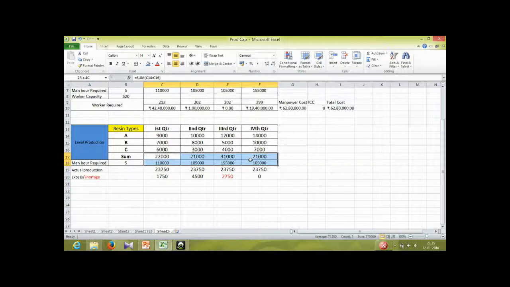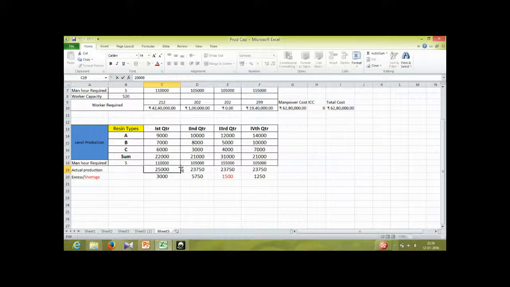Like if you say the average requirement is the same 23750 that we are producing, but here we are having a shortage of 2750. So what we need to do in that case is increase our average. Instead of 23750, we will have to have some greater value so that we don't fall short of any quantity in any particular quarter. So instead of 23750, in that case we will be having something like 25000. Then also we are in shortage.